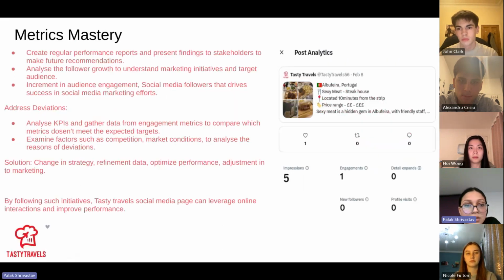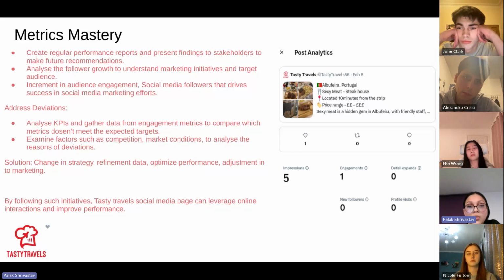Our metrics mastery was we created regular performance reports and we presented findings to stakeholders to make future recommendations. Also, we analyzed the follower growth to understand marketing initiatives and our target audience, what they prefer. We also had an increment in audience engagement on social media followers as well, which helped to get success in our social media marketing efforts that we were aiming towards.